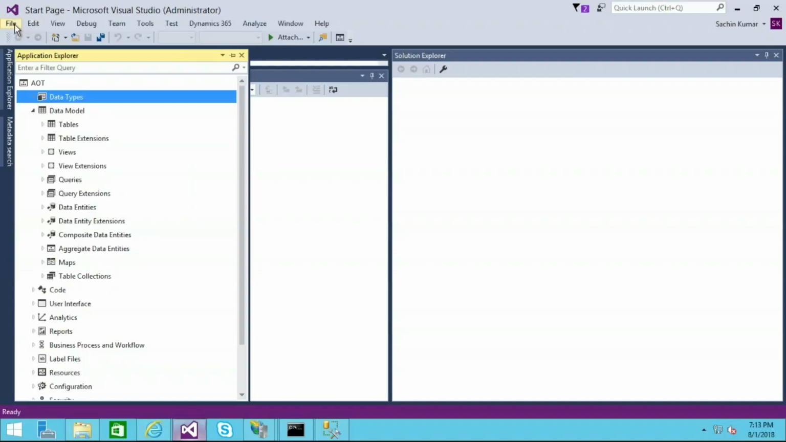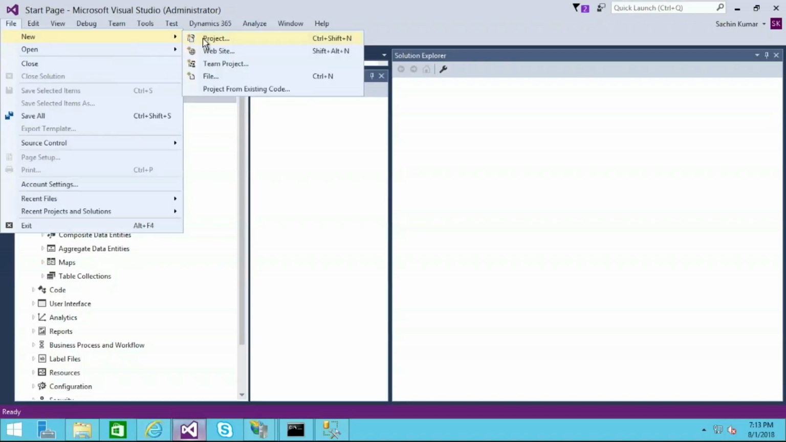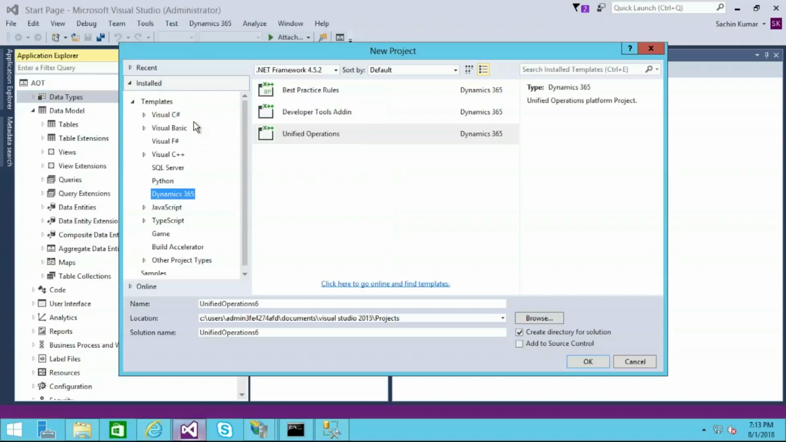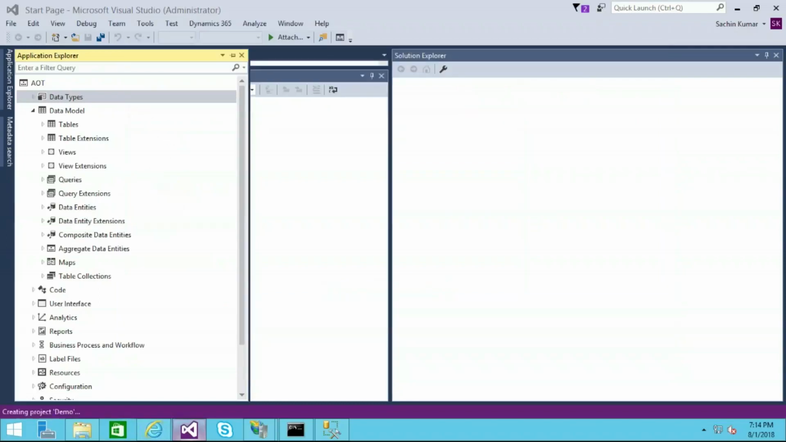So let me create a small project with the name of demo, so that you'll have some basic idea. I am creating a new project. Once you go here, you can see all the templates. In all these templates, you can see Dynamics 365 is our template. Here you can select our project called Unified Operations. So here you can set up the name. If you put demo, the name has been taken as demo. The solution name also has been taken as demo. Once you click OK, this will create the new solution with the new project also.